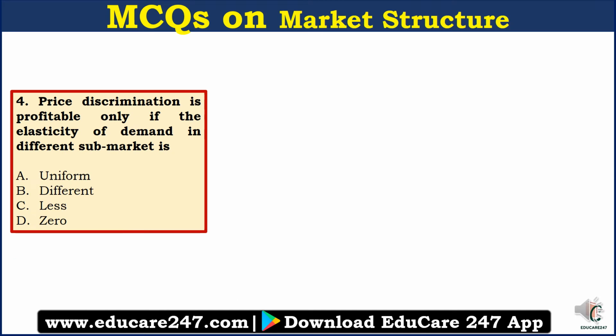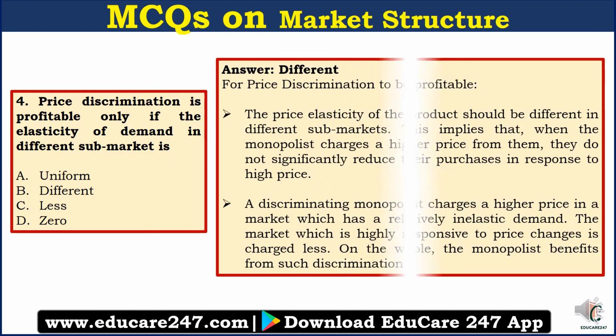Question number 4. Price discrimination is profitable only if the elasticity of demand in different sub-markets is A. Uniform, B. Different, C. Less, or D. Zero. So the answer to this question is different. For price discrimination to be profitable, the price elasticity of the product should be different in different sub-markets.